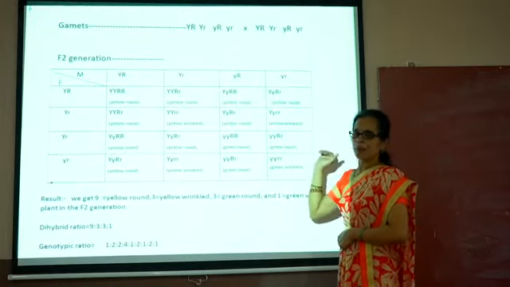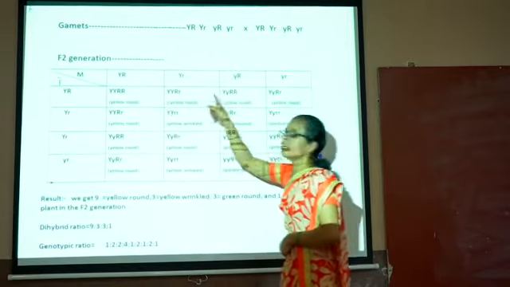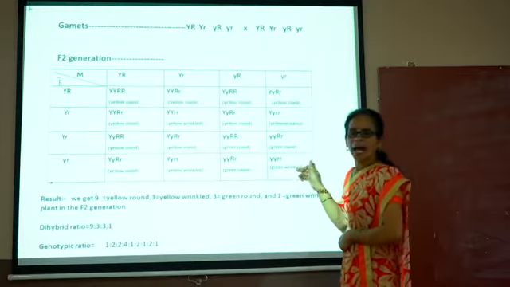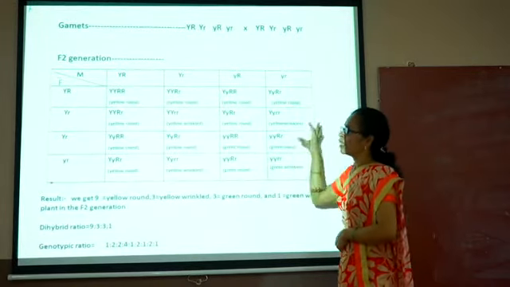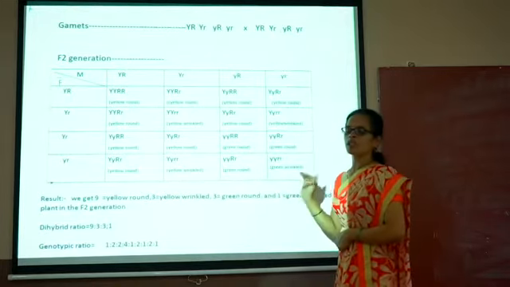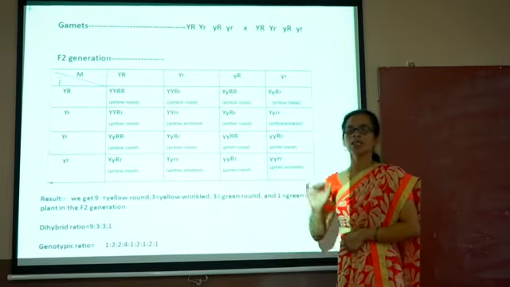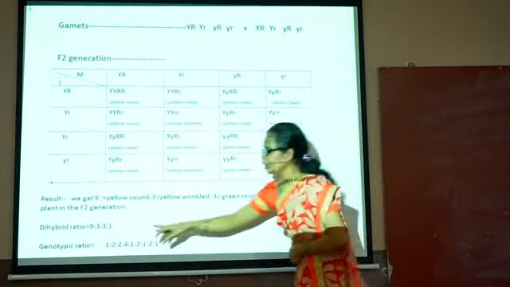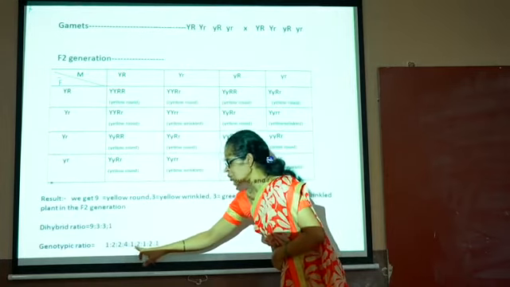That is a parental combination. The 9 offspring have the same expression as the parent, and the one also has the parent expression. In this way, the 9, 3, 3, and 1 form the phenotypic ratio. For the dihybrid cross, the phenotypic ratio is 9:3:3:1, and the genotypic ratio is 1:2:2:4:1:2:1:2:1.